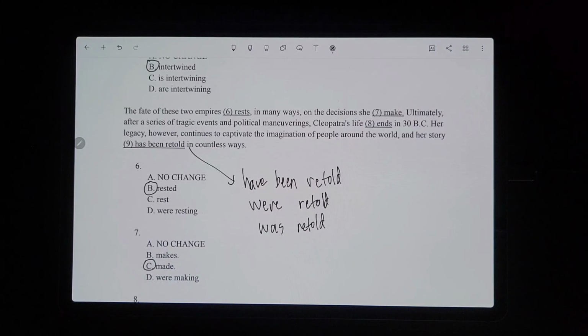So then for number 9, it's kind of cut off on the next page since I'm zoomed in. It's referring to number 9 right here, and I just wrote the other answer choices down here. Her legacy, however, continues to captivate the imagination of people around the world, and her story has been retold in countless ways. Now, it would be no change. You would keep it as "has been retold" because it's the singular story and we're referring to an action that began in the past and is still happening in the present. People are still retelling her story in the present.